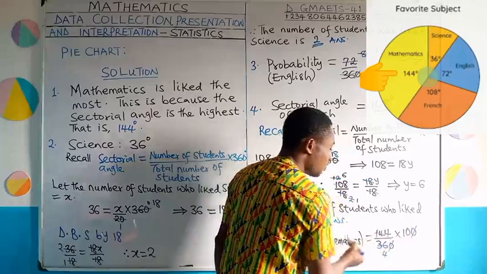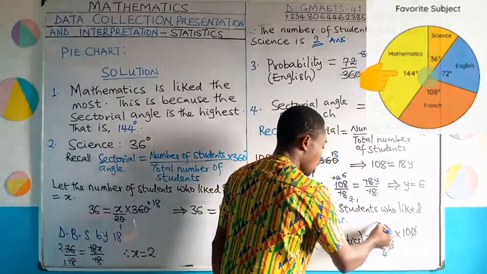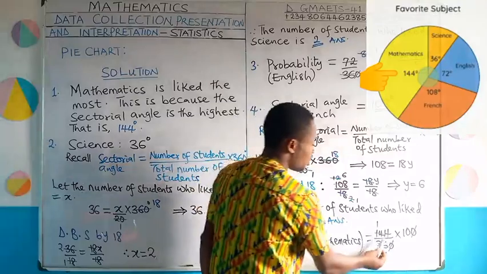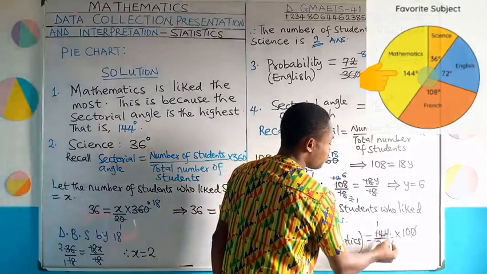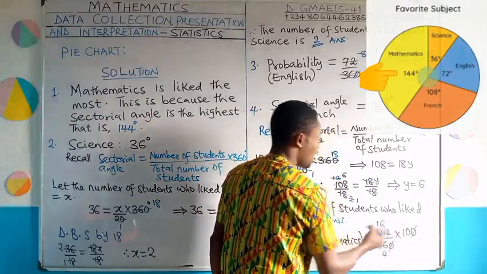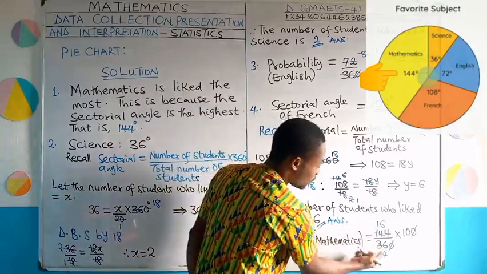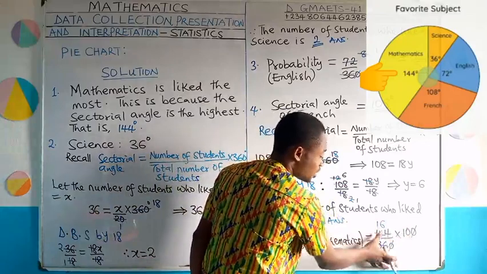Let's take it slowly and see. If 9 divides 14, that would be 1 time, remainder 5. Attach the 5 to this 4, you get 54. 9 divides 54 will give us 6. So that is 16. Now again, you have 16 over 4 here. Remember, you still have times 10. I want to reduce this first.